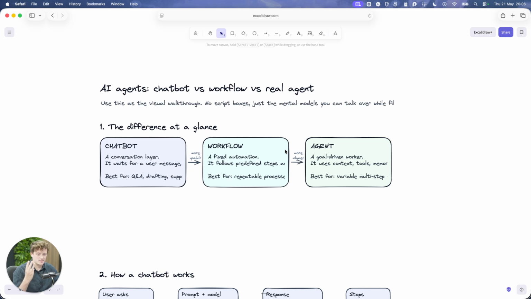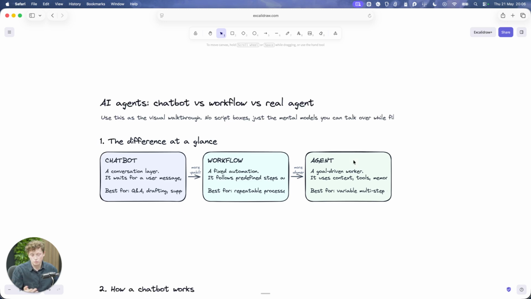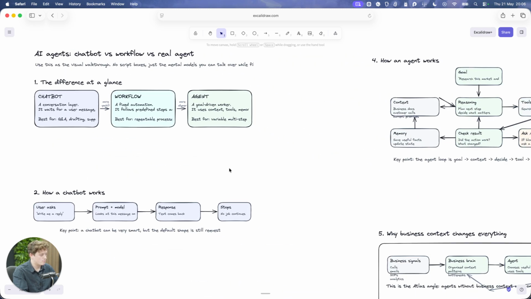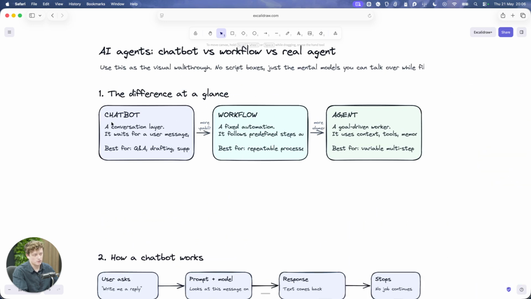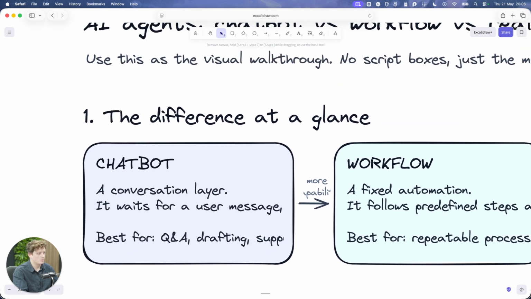There are 3 separate levels to this, and agent right now is really sort of the most powerful tool that you can have with AI. So first of all, quick walkthrough, and then I'm going to break down everything in a lot more detail. A chatbot is basically just a way that you can talk to a language model, and a language model is basically what we would be calling an AI. It's a thing that you can send a message to, and it has its own training data, and it will use that information to give you a response. Sometimes a chatbot can have access to things like the internet, right? It's really good for asking questions, drafting ideas, and just getting a list of information back.